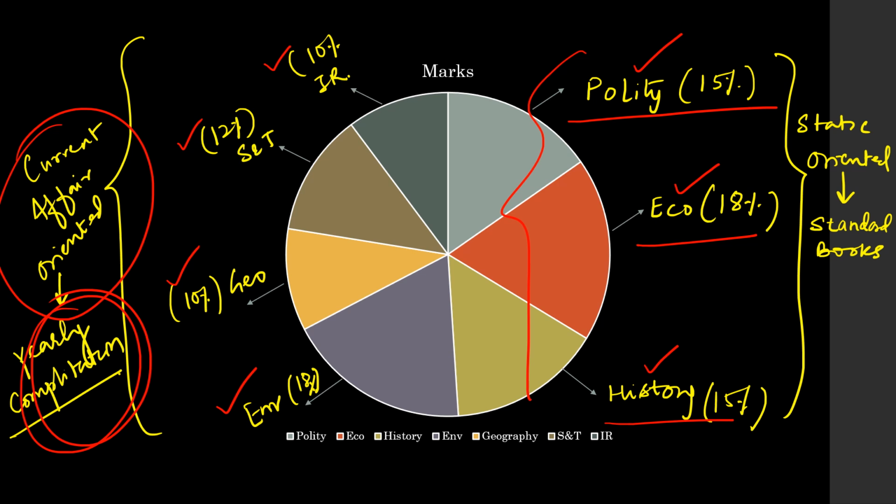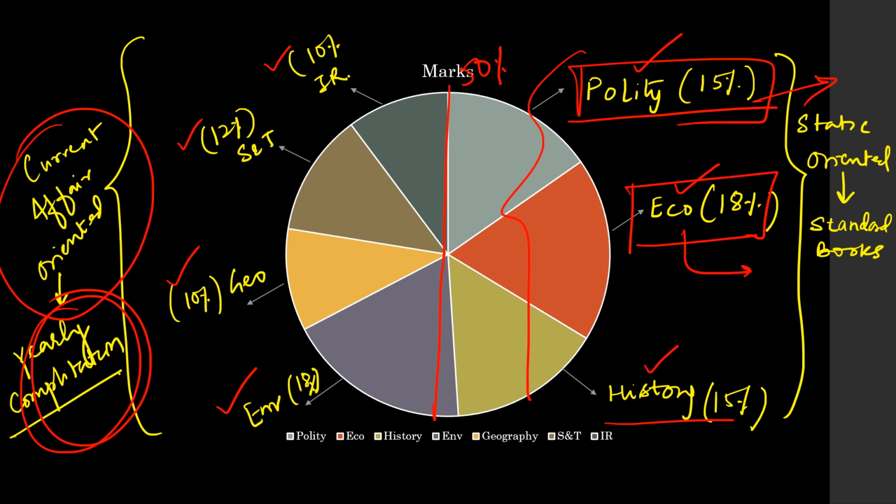Guys, if you see this portion, if you break this 50%, this portion is completely static. For polity, you have Lakshmikant. For economy, you have the NCERT macroeconomy book and Shankar Ganesh. And for history, again you have the NCERT and Spectrum.